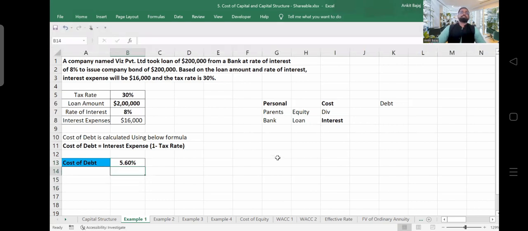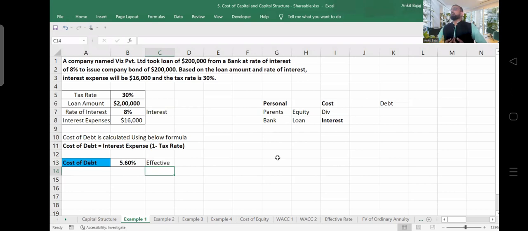So your cost of debt is how much? 5.60%. How much interest do you have to pay? You have to pay interest of 8%. But what is the effective interest cost? Effective interest cost is 5.6%. Why is effective interest cost lesser than actual interest cost? Because you are getting a 30% tax benefit, right? Just because you are paying interest, you have to pay less tax to the government.